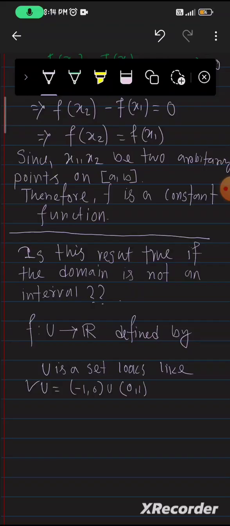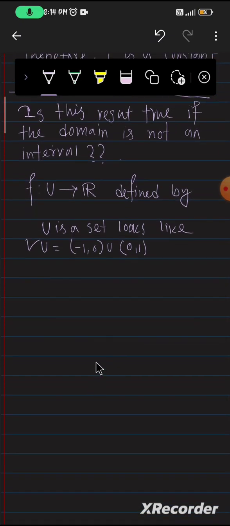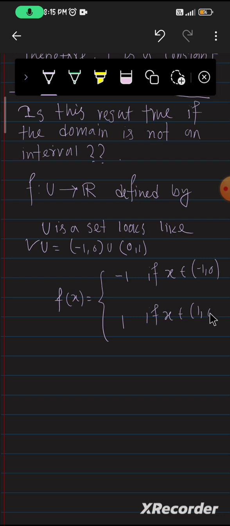defined by f of x equal to minus 1 if x belongs to open minus 1 comma 0, and 1 if x belongs to open 0 comma 1.